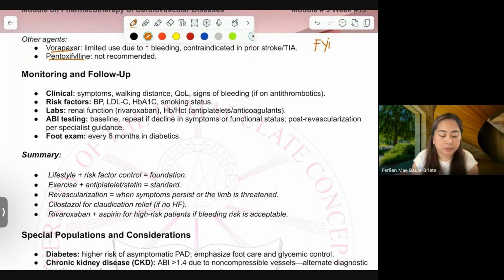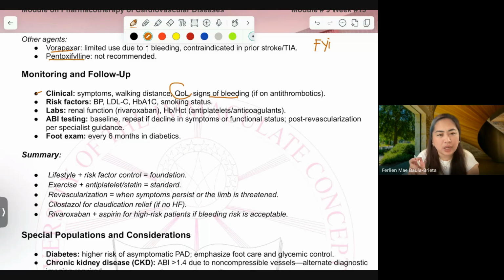Monitoring and follow-up. For clinical monitoring, of course, you have to assess symptoms. Is the pain ongoing? How to evaluate the pain, check the pain scale, the ability of patients also to walk. Are there any signs of bleeding?